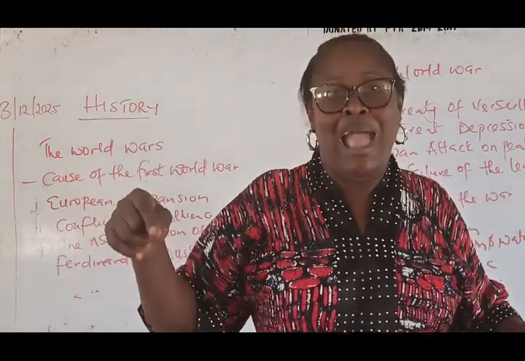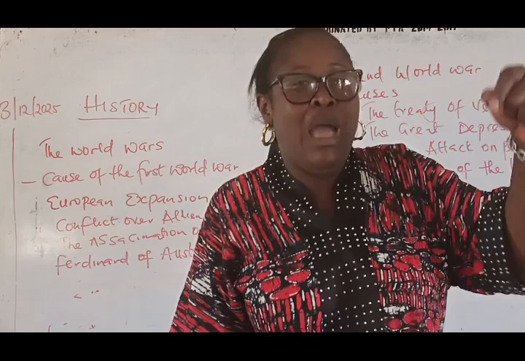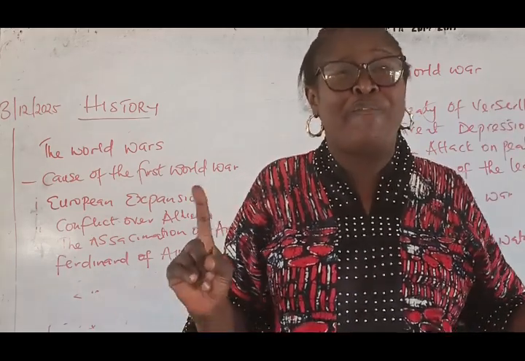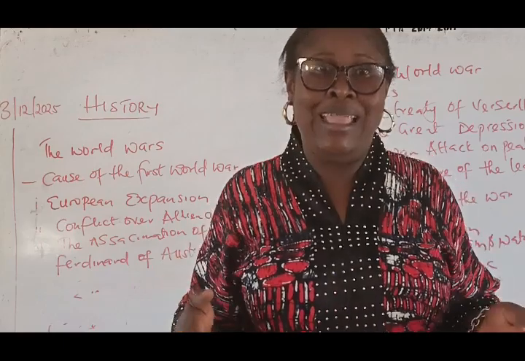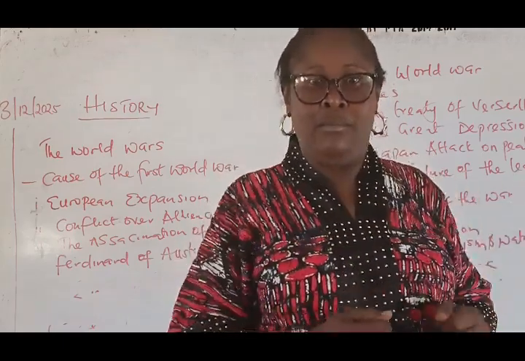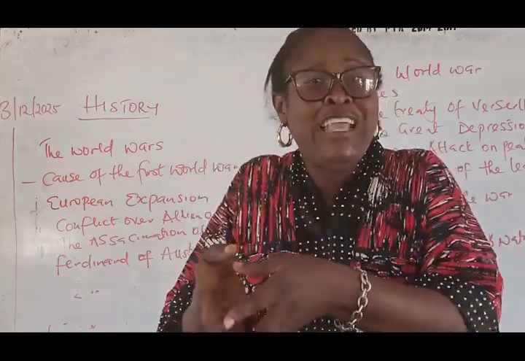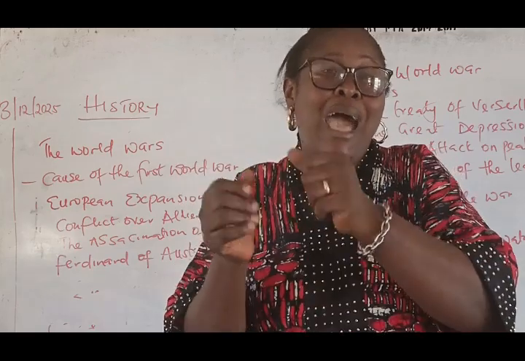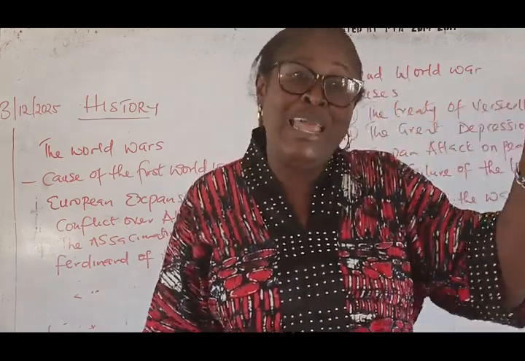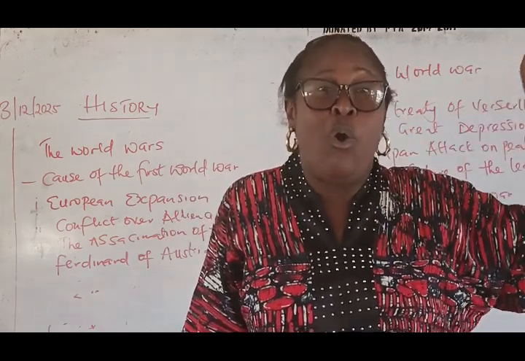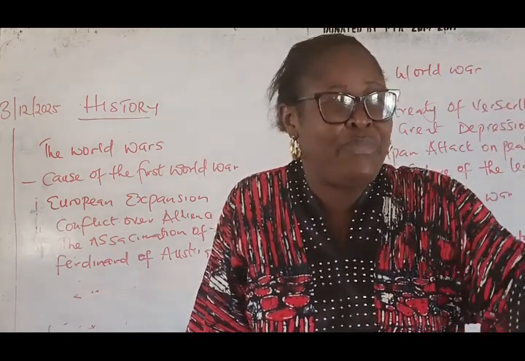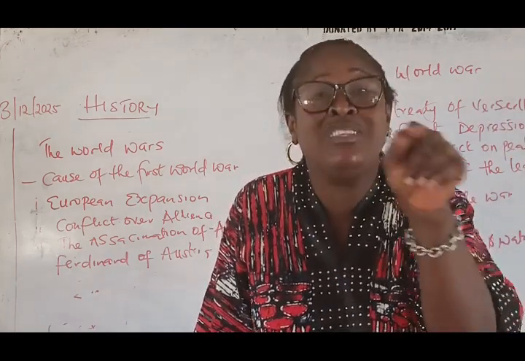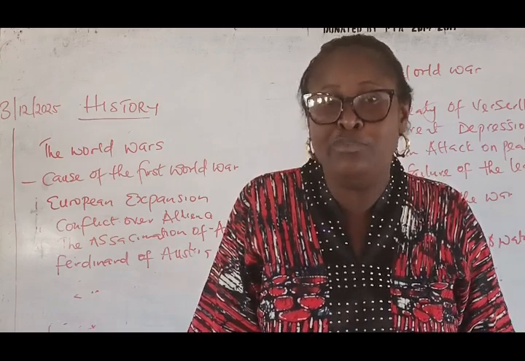Germany believed we are superior. Britain believed we are superior. So because of this, there was rivalry. Now France is an ally to Britain. Germany was trying to invade the territory of France. How? France had a place that they had already occupied, Morocco. They were already eyeing Morocco, and they had set some things there already. And Germany too was interested in that land, in that country called Morocco.